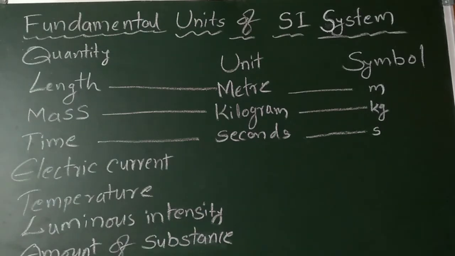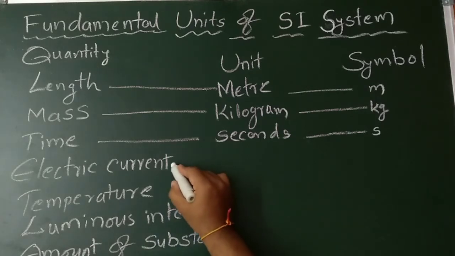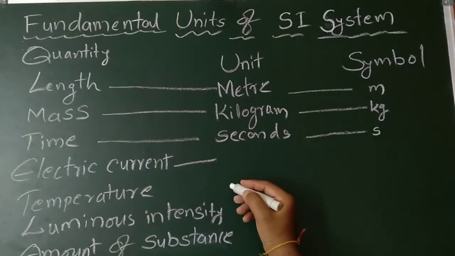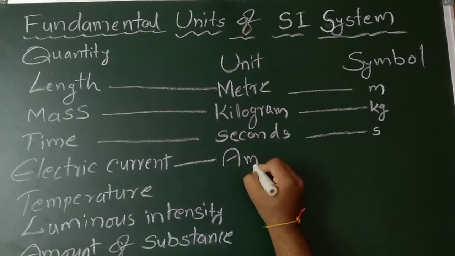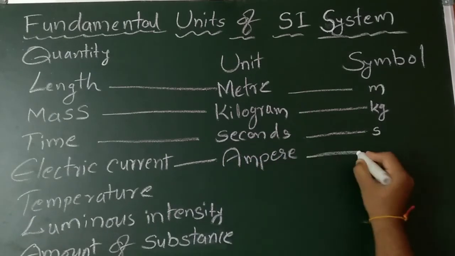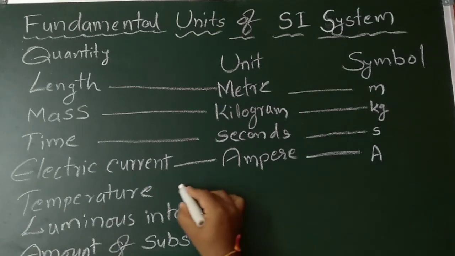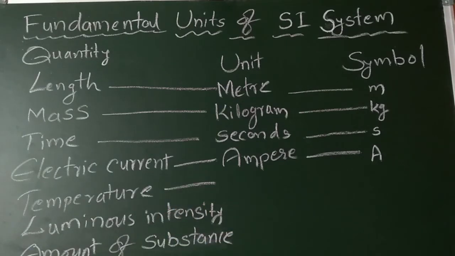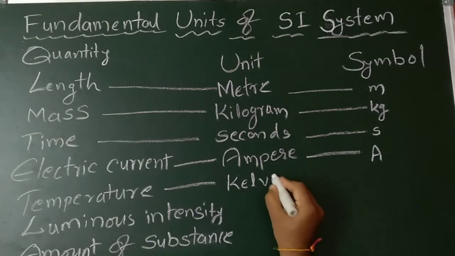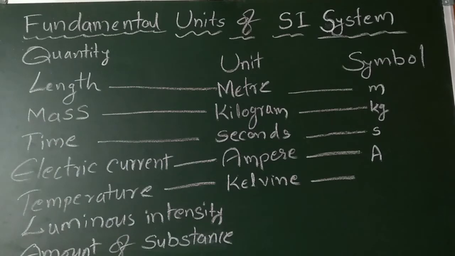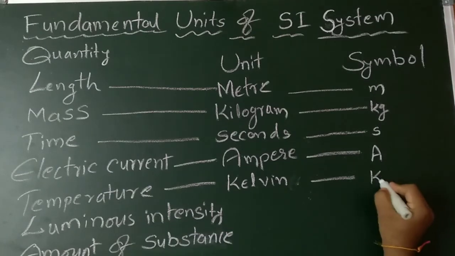Next one is electric current. Electric current is measured in ampere, indicated by capital A. Next one is temperature. Everybody knows temperature. Temperature is measured in Kelvin, indicated by capital K.